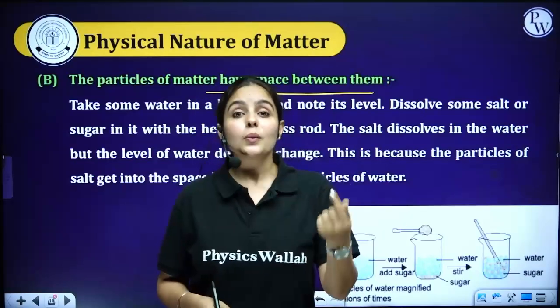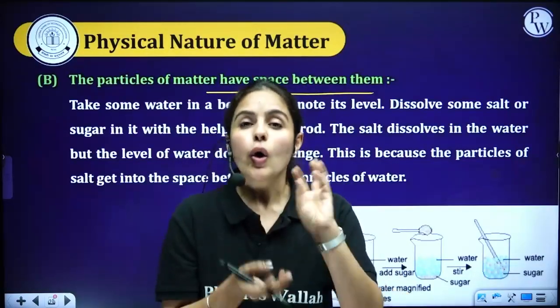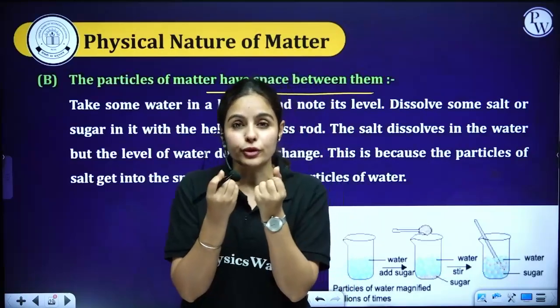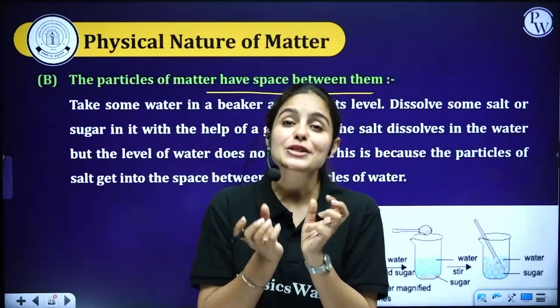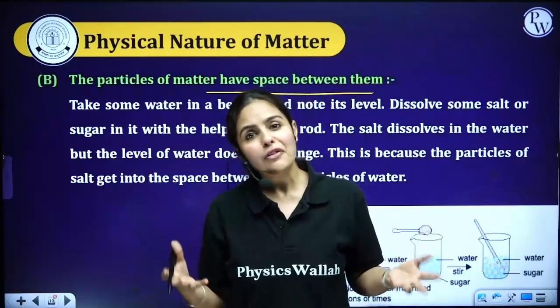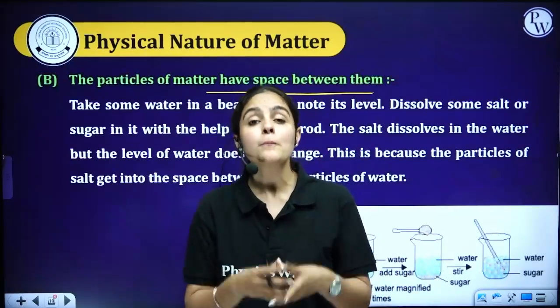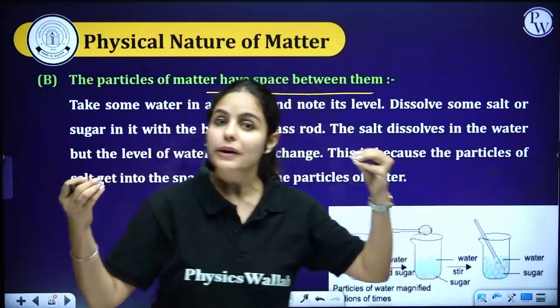Now, what will happen? Will it all dissolve into each other, or will you get those pieces of sugar in your mouth? No, it will be completely dissolved into each other. How? How will they get dissolved into each other? Because every particle has spaces in between them.